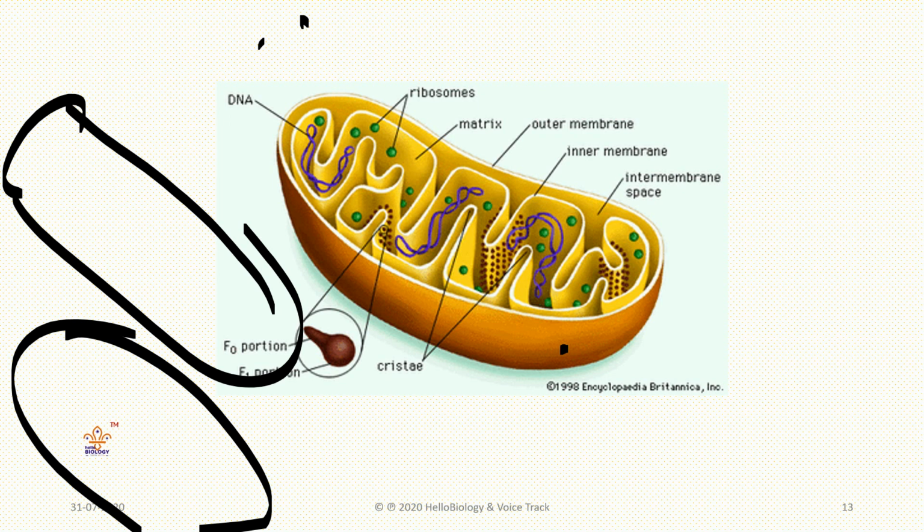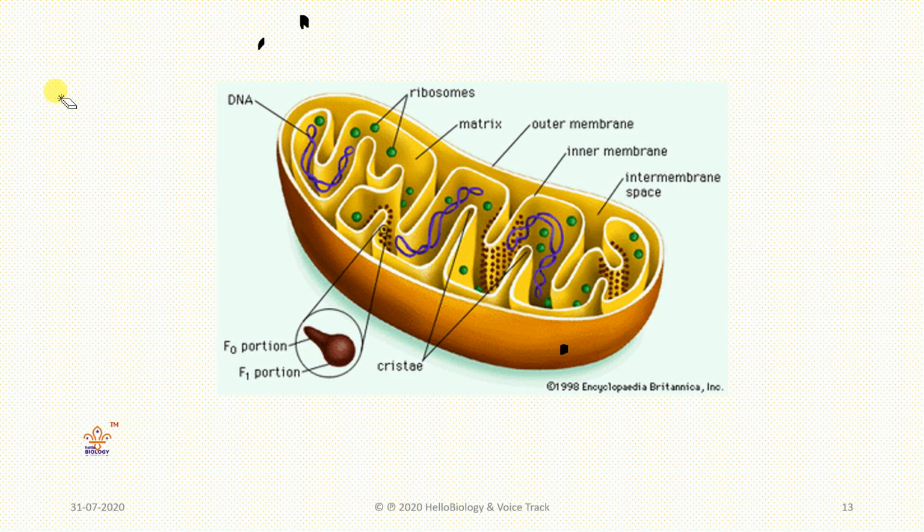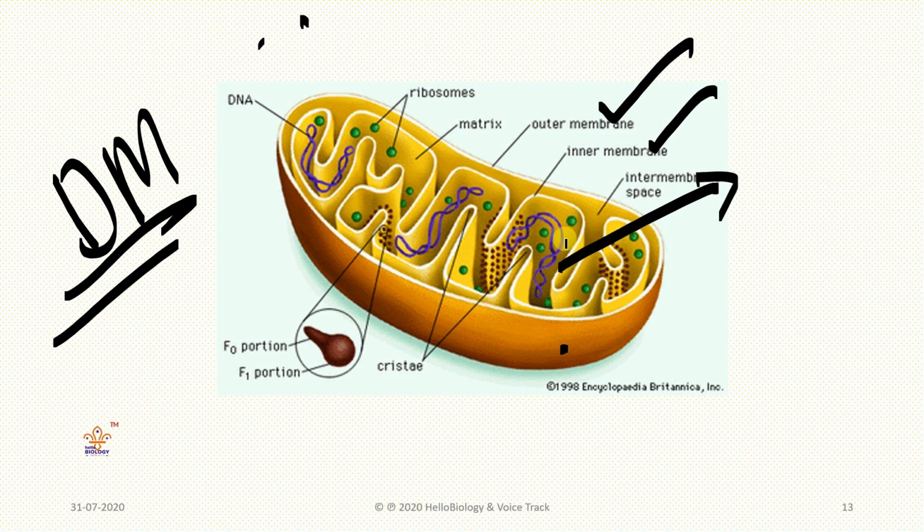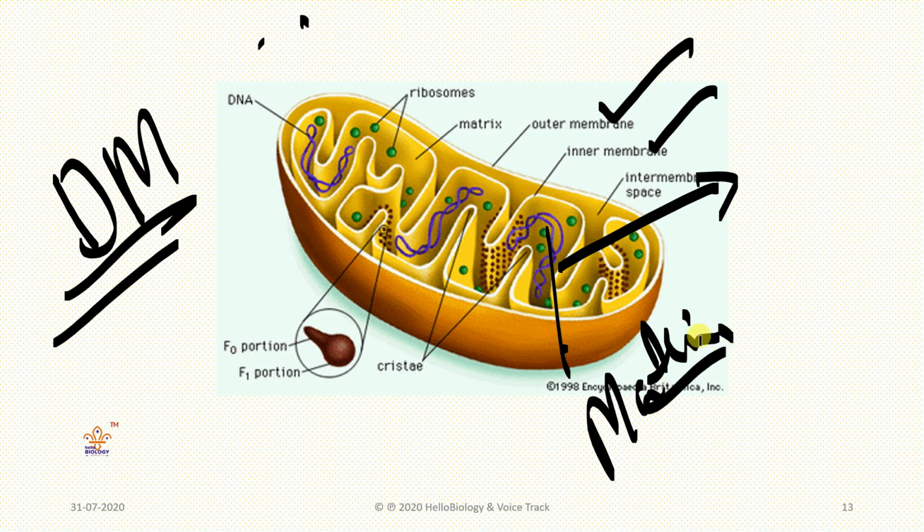From the electron microscope, we know it is made up of a double membrane, that means two membranes, an outer membrane and an inner membrane. The interior protrudes and folds into structures called cristae, and the space between the structures is called the matrix. Mitochondria is responsible for cellular respiration.